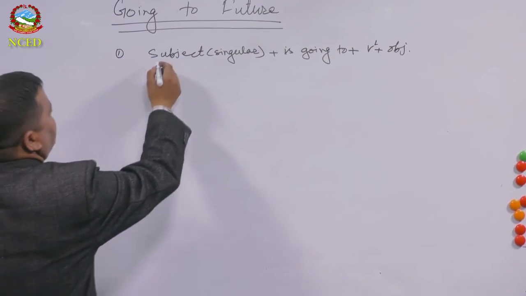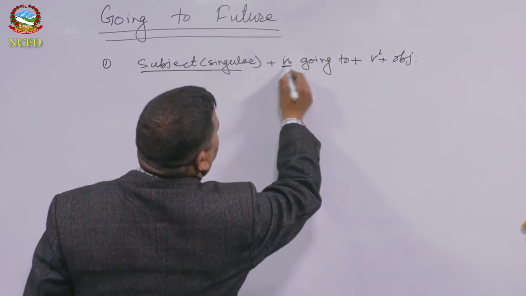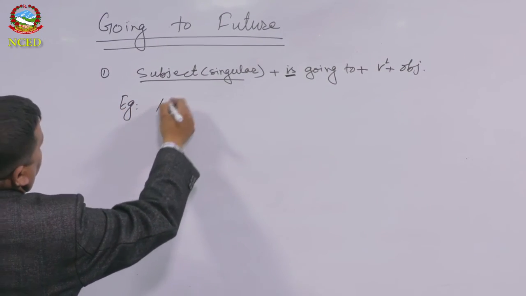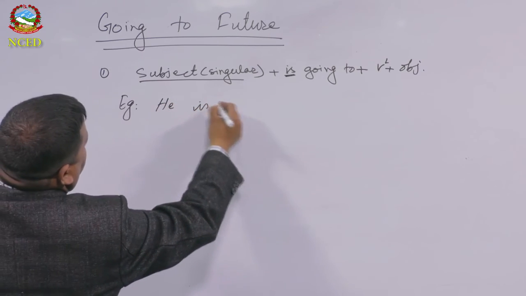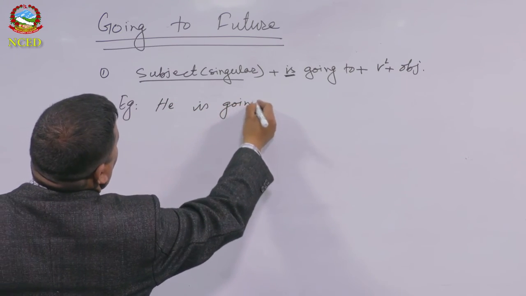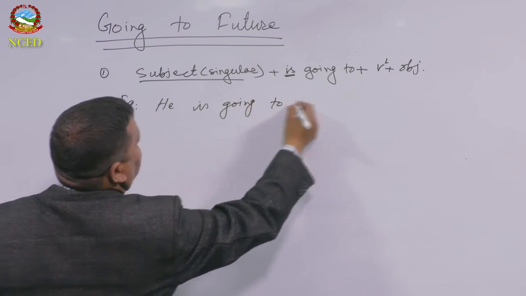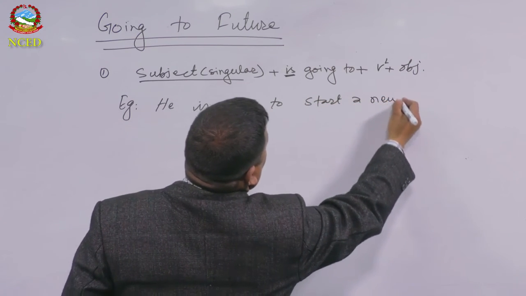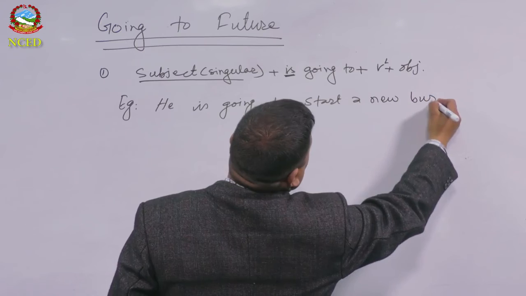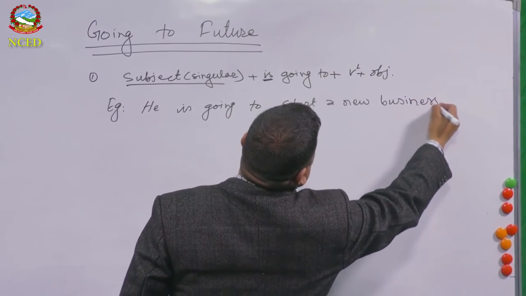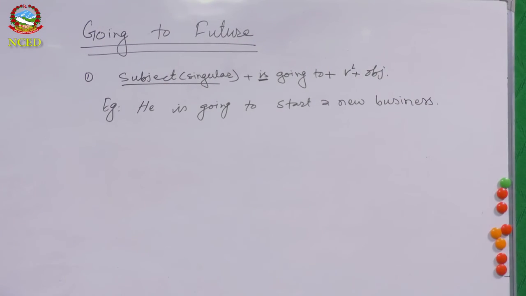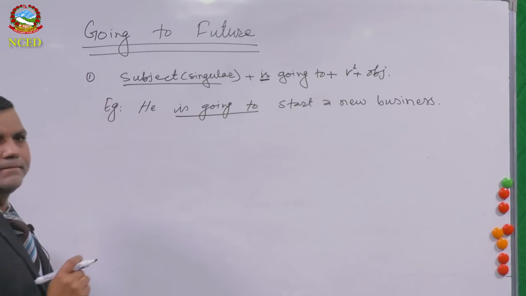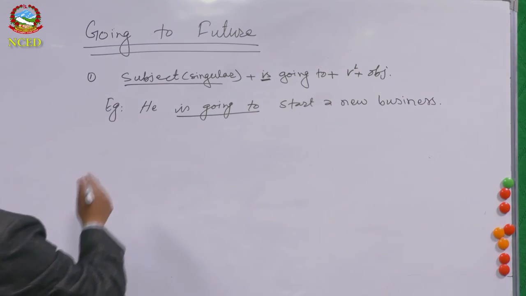If the singular subject is there, you have to use what? Is. So let's see the example. He is going to start a new business. He is going to start a new business. Is going to start. Yes? Is going to start.